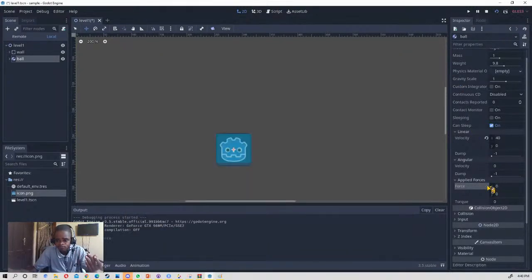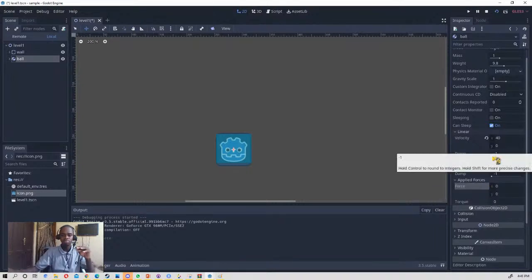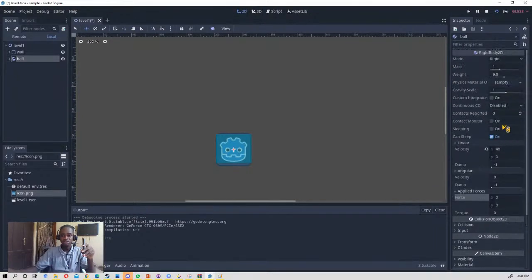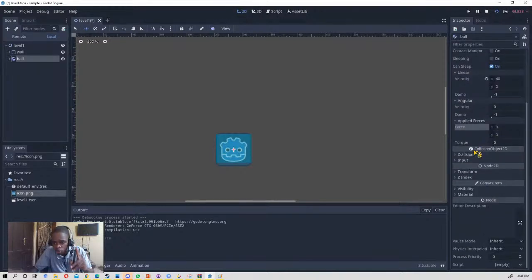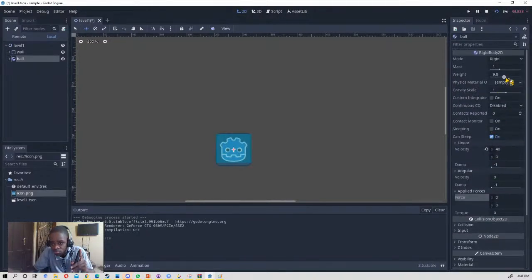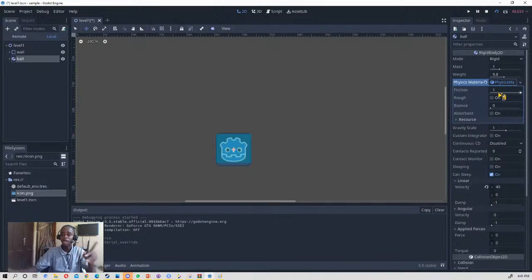So yeah, that is how everything is going. There is one thing that I'm still looking for. Where is it? Where's bounce? Yeah, this. There's one thing we can add: the physics material, and in that physics material, we can add friction. We can add roughness. I can add bounce. Bounce is how all the balls in Big Baker games are done.